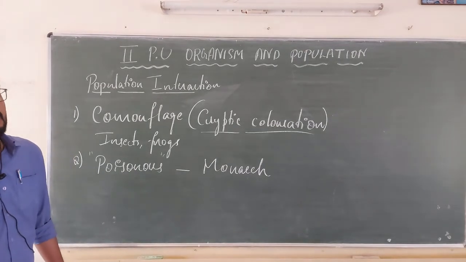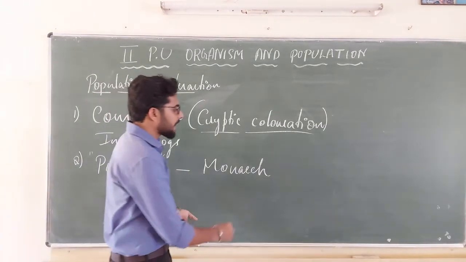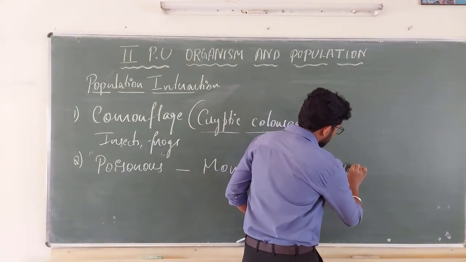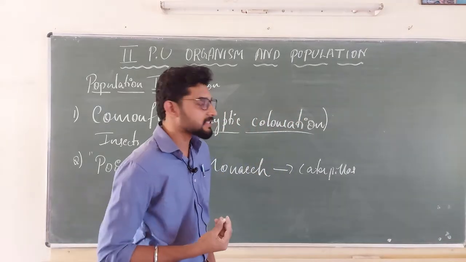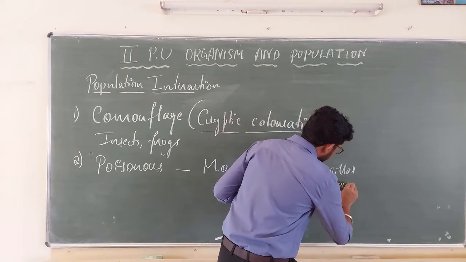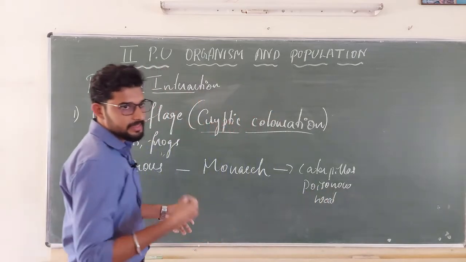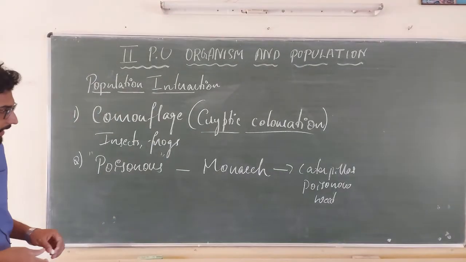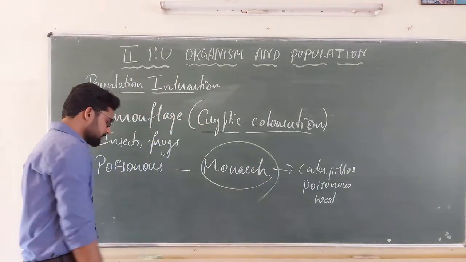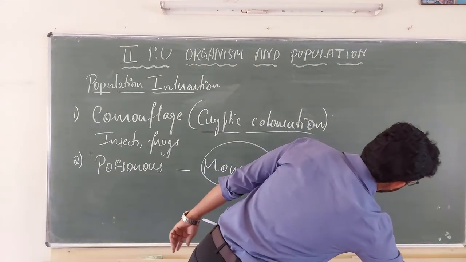That chemical is acquired by the monarch when it is in the caterpillar stage, when it eats the poisonous weed. Because of that, they acquire the poison, the chemical, in them. Because of that, the predator cannot eat the butterfly. That is the second condition.